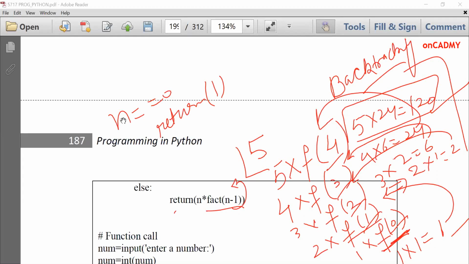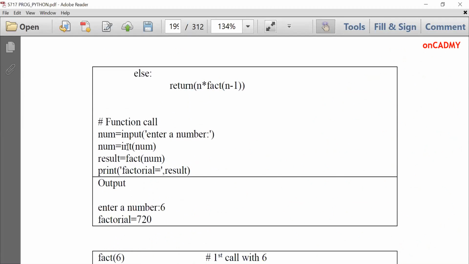You can see here in the function call, num input enter a number, num int num, we have converted it into an integer, and then result fact num. Here we are passing fact 5. That means the value 5 will be assigned to the function definition, and with the logic I have written over here, it will compute the factorial of the number 5 which is given. After computing, it will display the result, which is 120 in case of 5, and in case of 6, it is 720. So this is how we can compute the factorial of a number using recursion. You can see the logic once again.